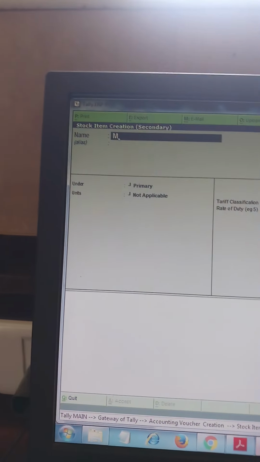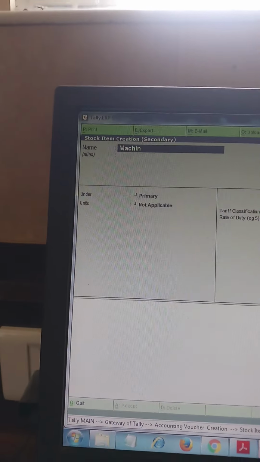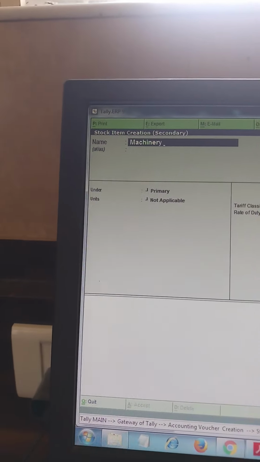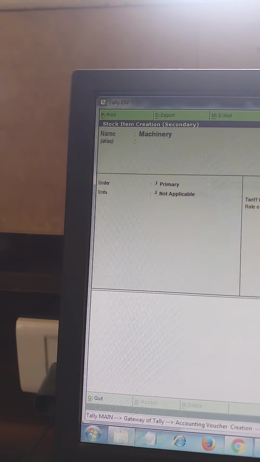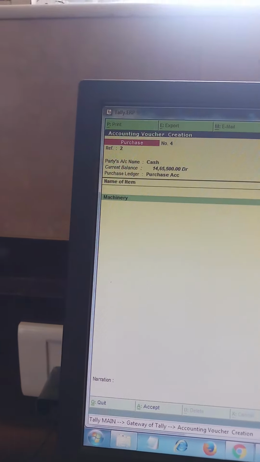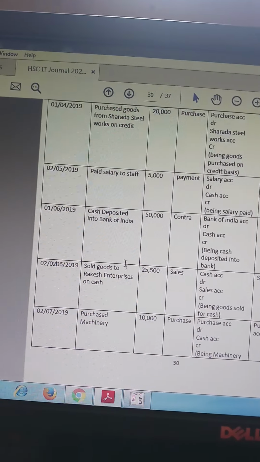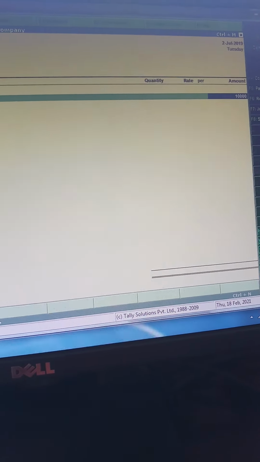Alt C. Okay, machinery account or simply machinery. Okay, amount is what? See the amount, 10,000. So I am putting it here 10,000.